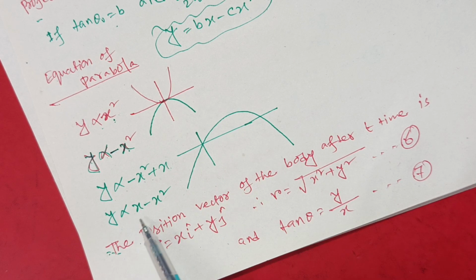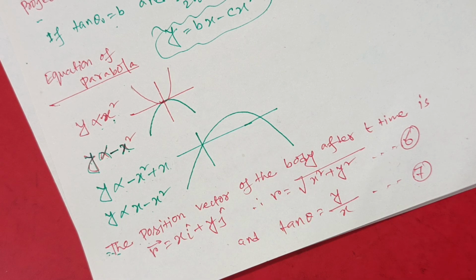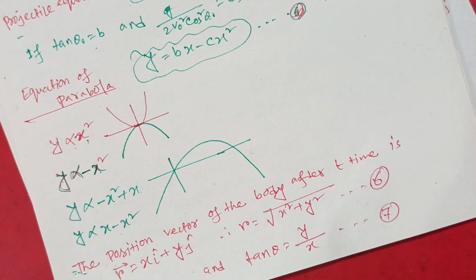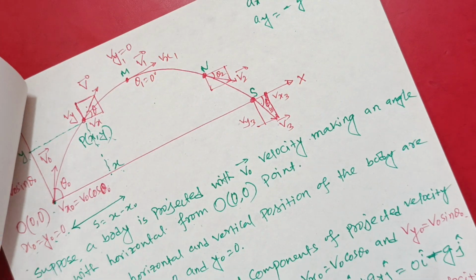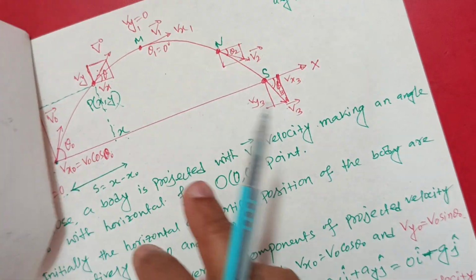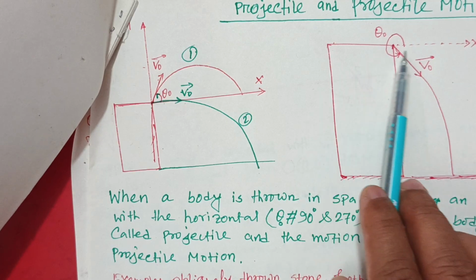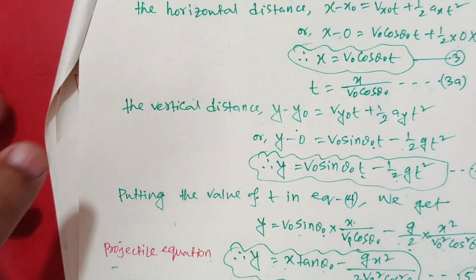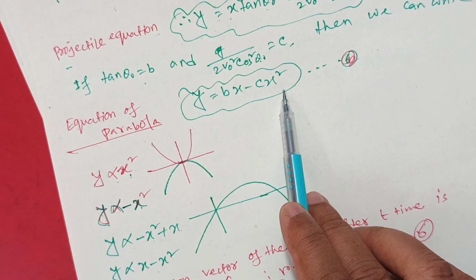Finally you can say y is proportional to x minus x square will be this kind of parabola. So the projectile motion is a parabola, because it meets the parabolic equation condition. This figure is a parabola, similarly these figures are parabolas, only one part of the parabola is taken and the other part is absent here. So you can say this equation y equals bx minus cx square is the equation of a parabola.